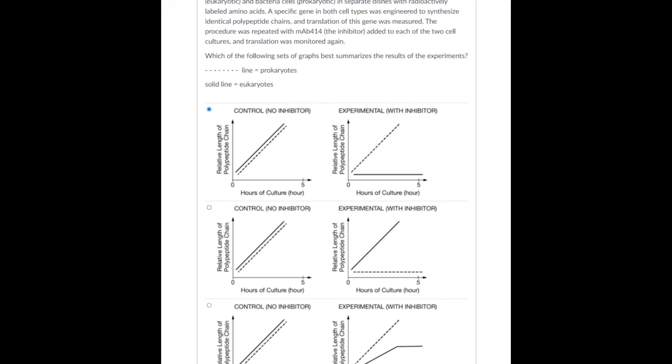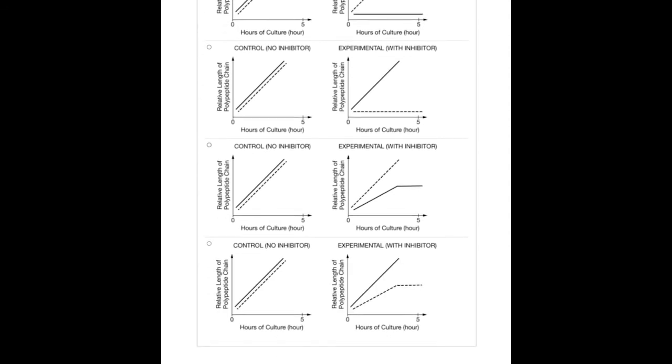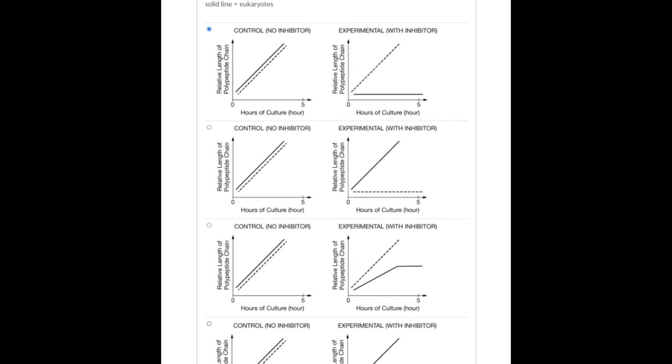And I just want to point out too that even just knowing that prokaryotes don't have a nucleus, you should have been able to eliminate this one, right? Because we know it doesn't have a nucleus, so it should be the same. And that one would be eliminated as well, because if it doesn't have a nucleus, nothing's being inhibited, nothing's being changed. So being able to eliminate some answers is really important as well.